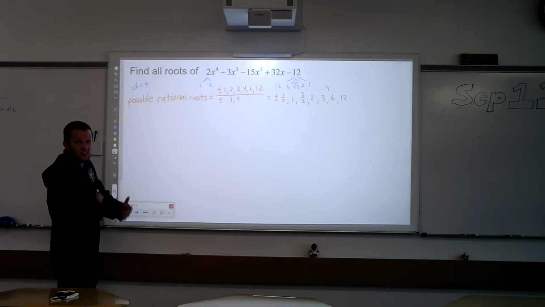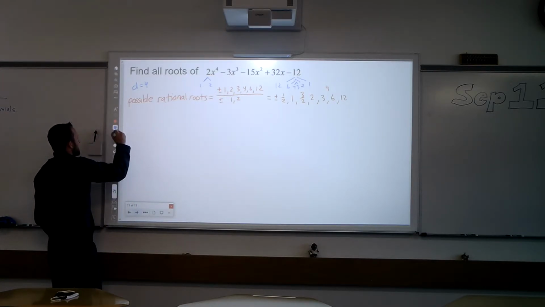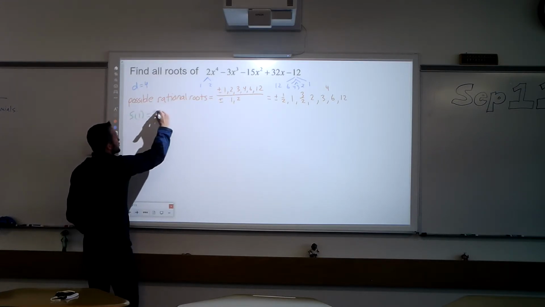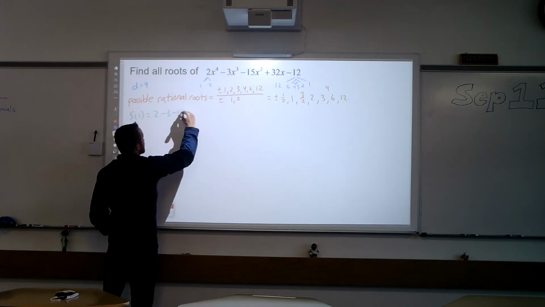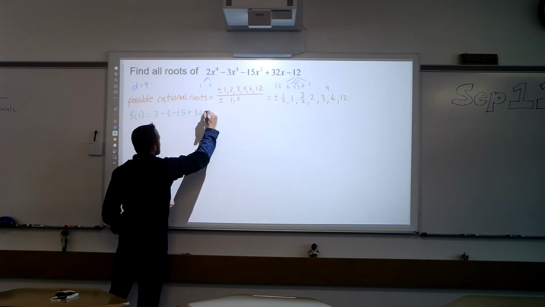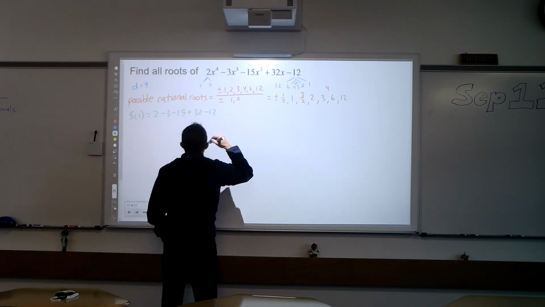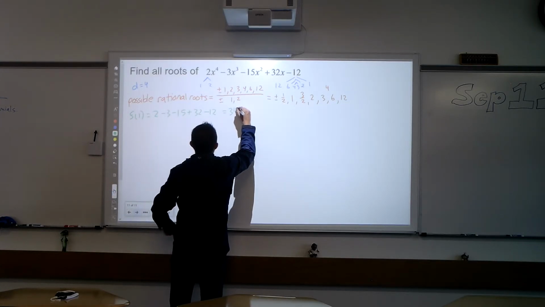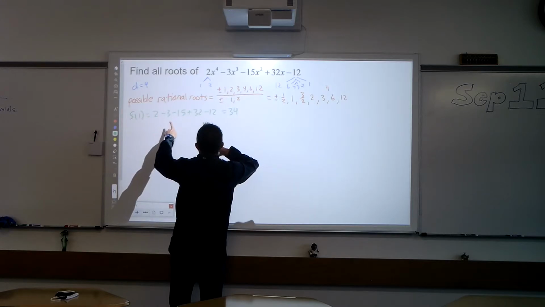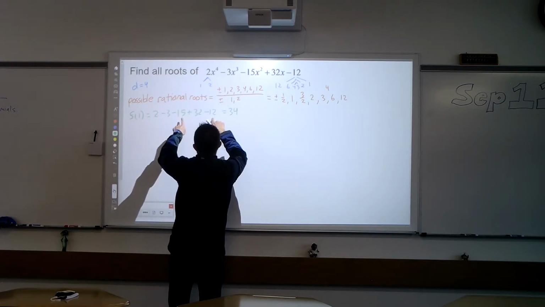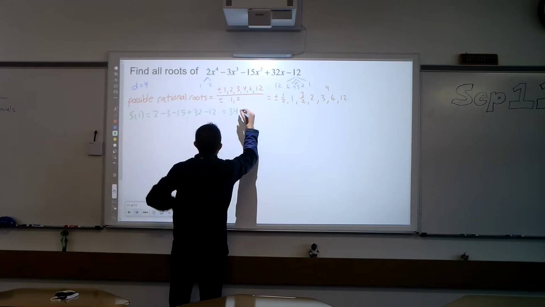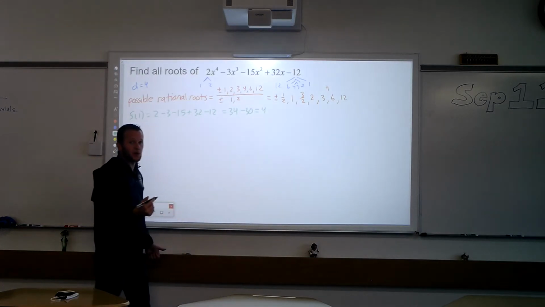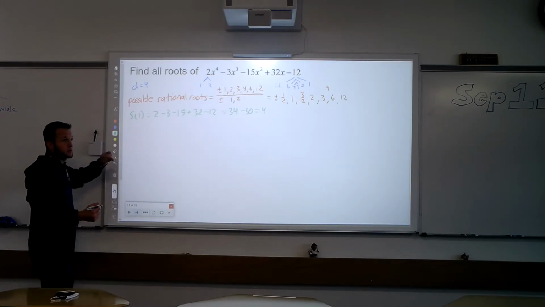Let's try it. That's all you can do. So I'm going to plug in 1. F of 1, when I do, I'm going to get 2 minus 3 minus 15 plus 32 minus 12. So let's combine the positives. That gives me 34. Let's combine the negatives. That's going to give me negative 27, negative 30. So I only got 4 there, so that didn't work out. So 1 is not a root.